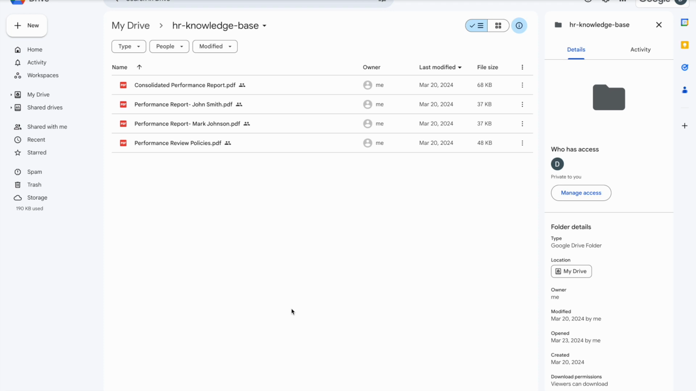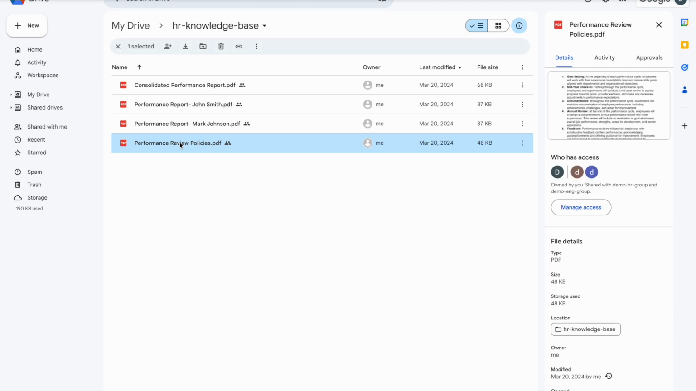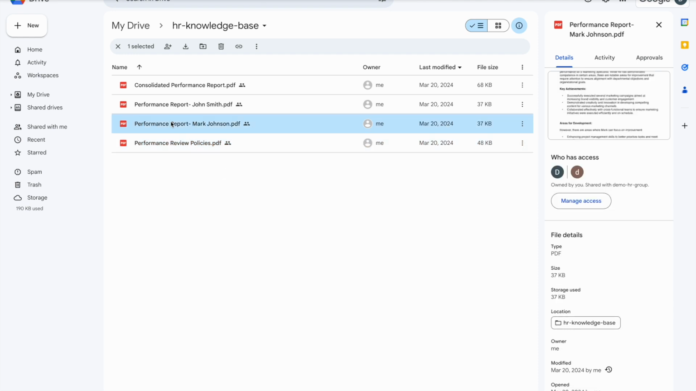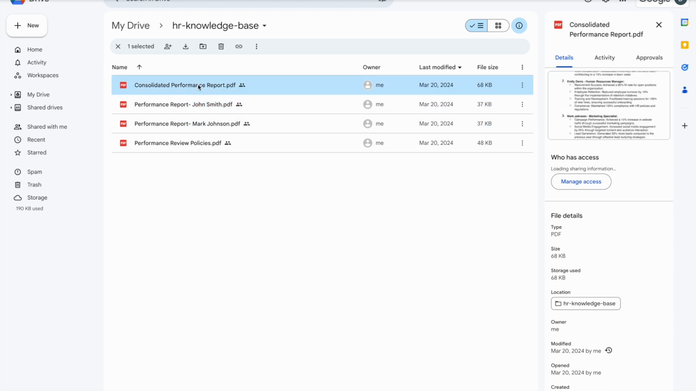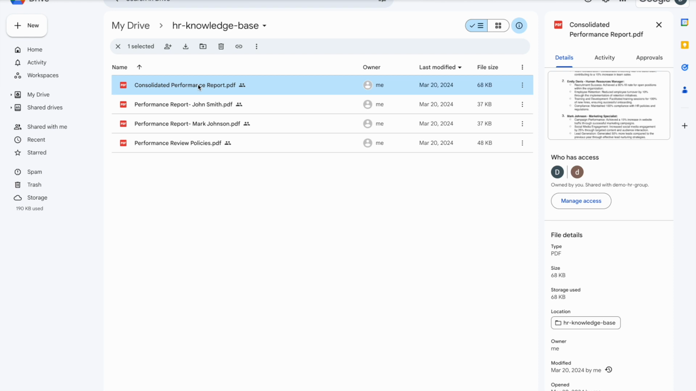Here, you see different HR documents with slightly different authorization settings. For example, this general performance review policy is allowed for both HR group and the engineering group, while the specific performance reports of specific employees are restricted only to the HR group. For example, these ones, including the consolidated performance report, are also restricted only to the HR group.